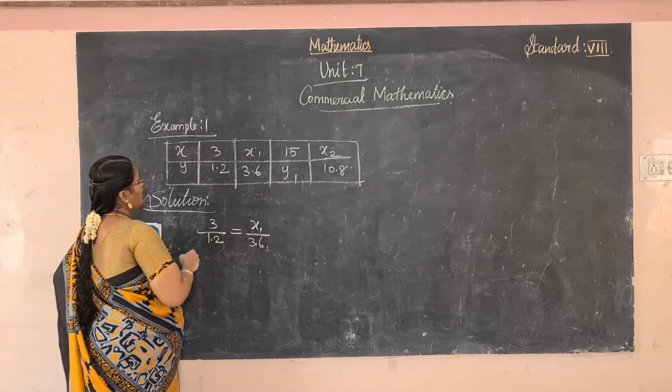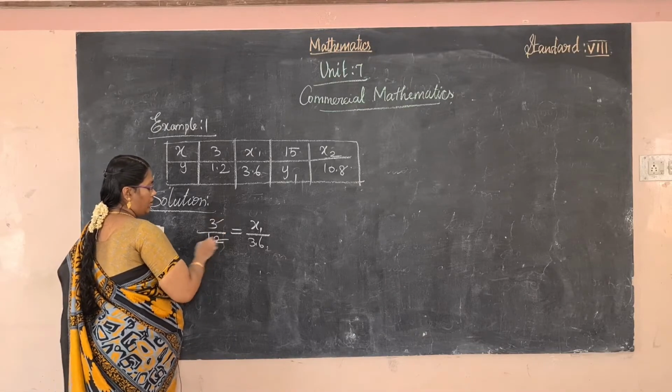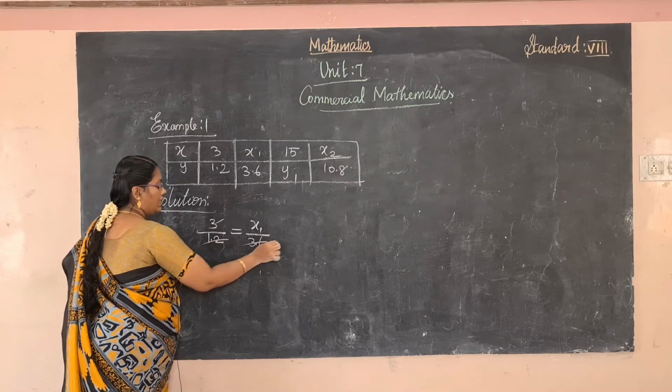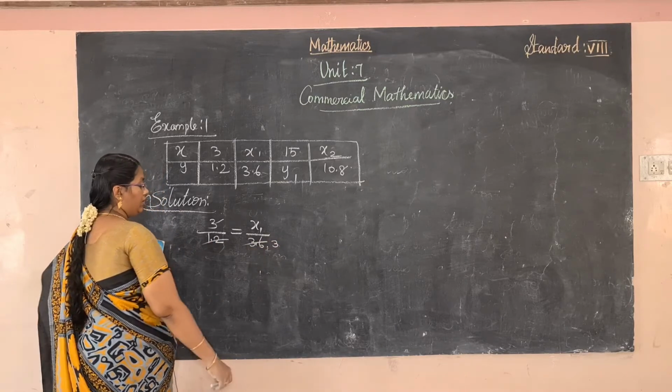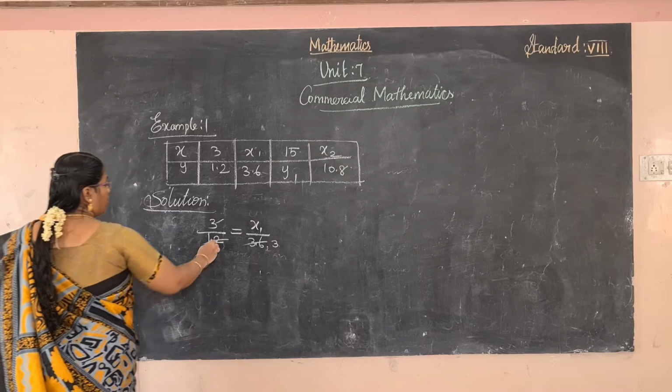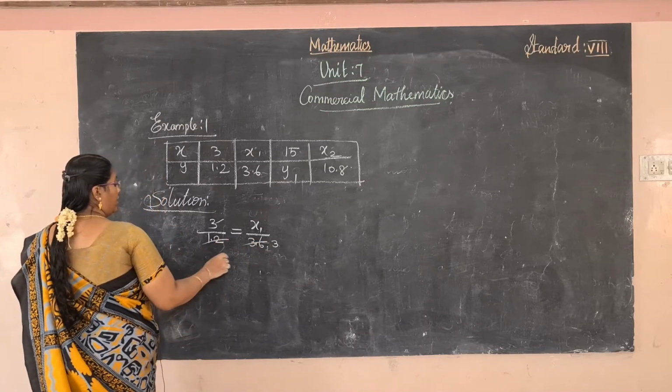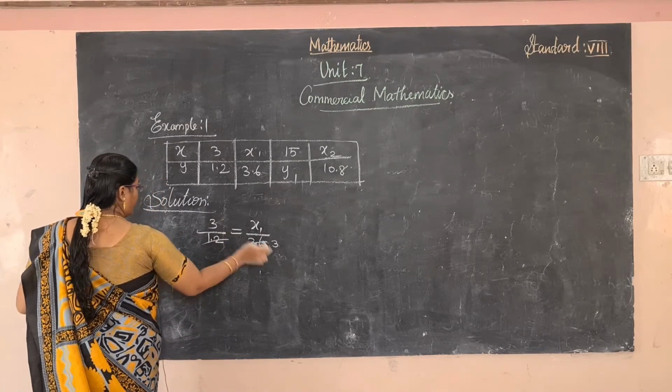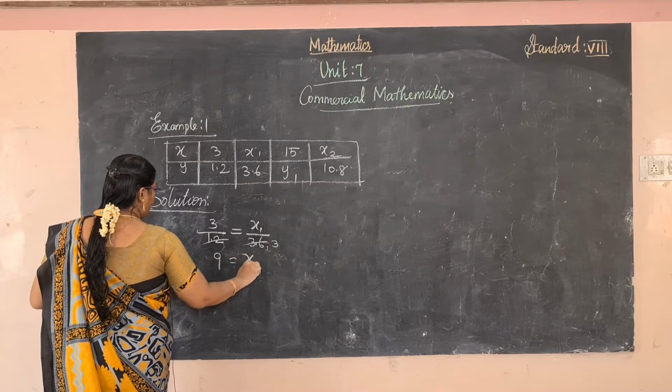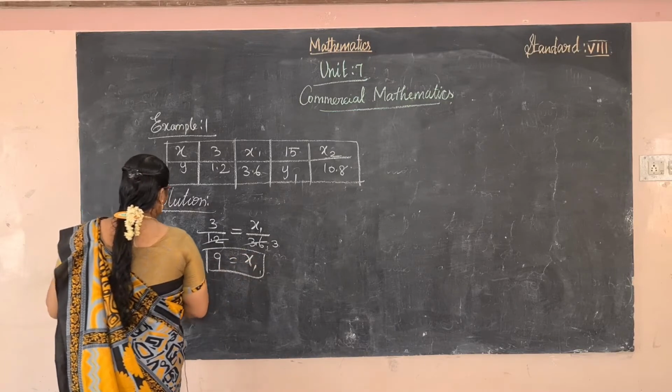Does it cancel in the 12 table? 12 3s are 12. So the denominators cancel and then we multiply. 3 3s are 9. So the x1 value is 9.